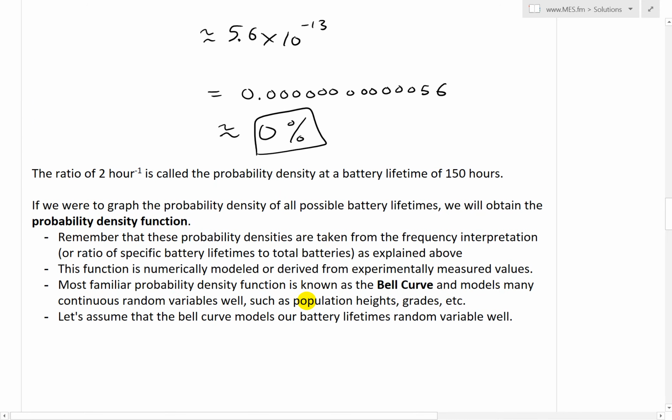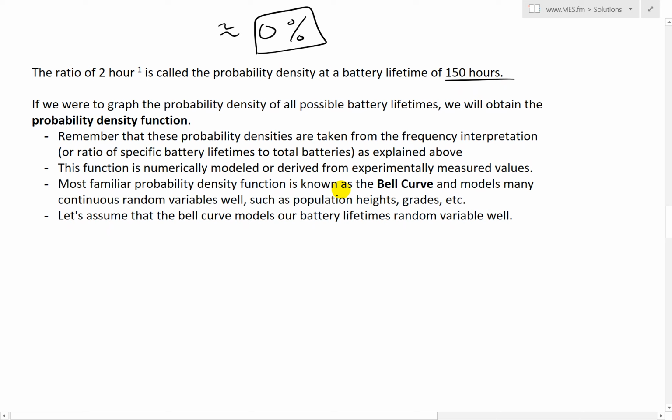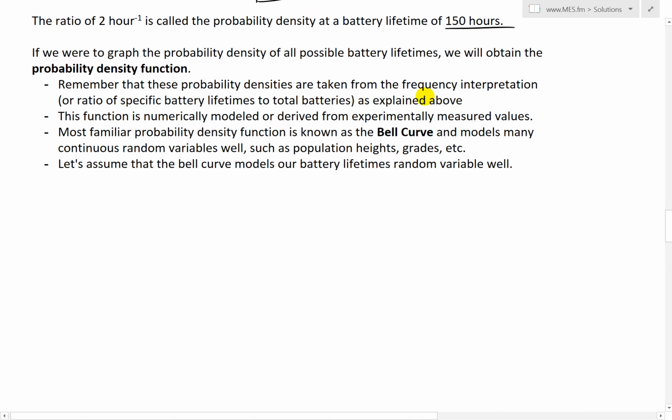Now this ratio of 2 over hour, or inverse hour, is called the probability density, and in this case it is at a battery lifetime of 150 hours. And if we were to graph the probability density of all possible lifetimes, we obtain the probability density function. Again, remember that these probability densities are taken from the frequency interpretation, or ratio of specific battery lifetimes to total batteries, as explained above, and this function is numerically modeled or derived from experimentally measured values.